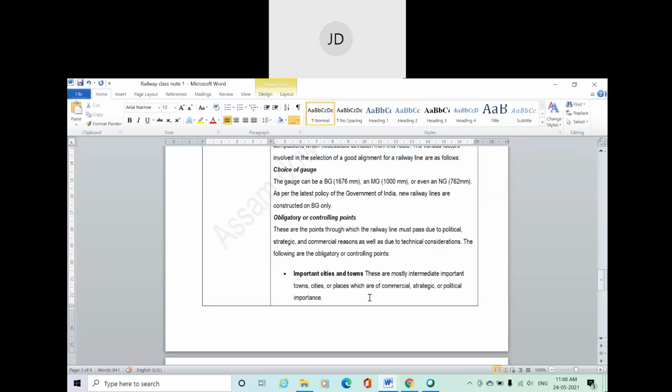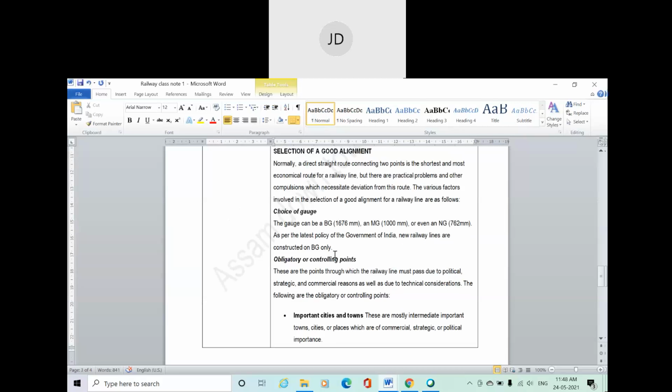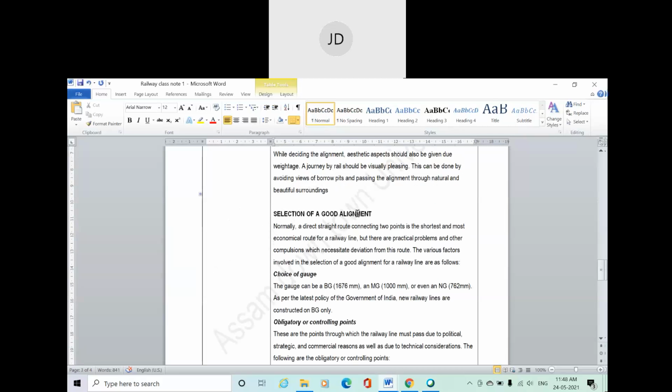Next, obligatory or controlling points. That means what are the points that mainly need to be considered, or you can say the control points. They are actually the key points that need to be considered in deciding a good alignment.